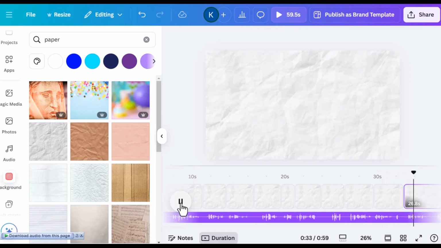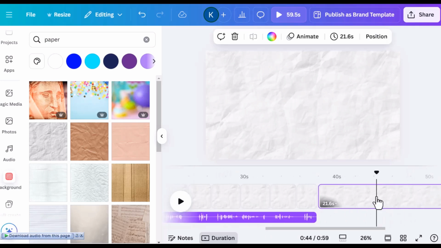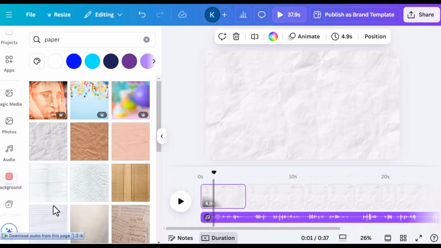Now, I'm going to walk you through the whole process. Let's make this happen. Okay, I can delete the rest of it. So now let's go ahead and do that. Let's put some stick figure animations into this.